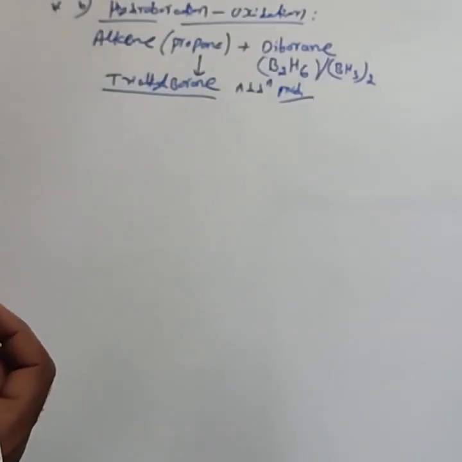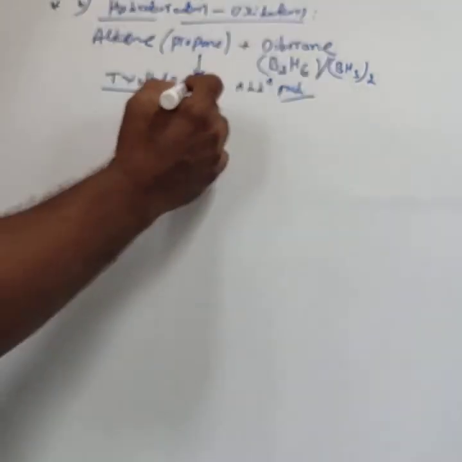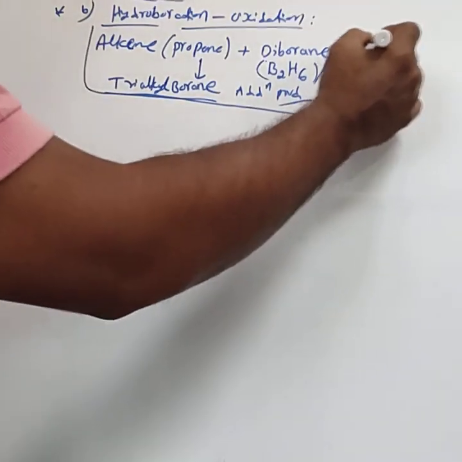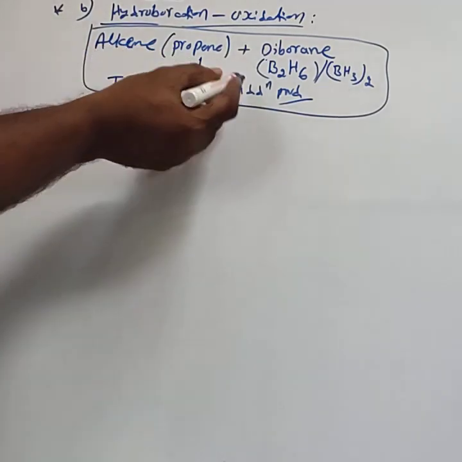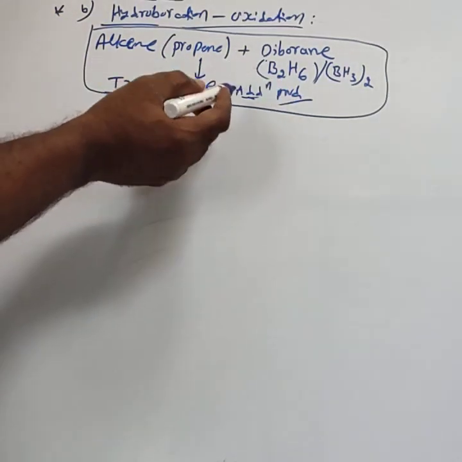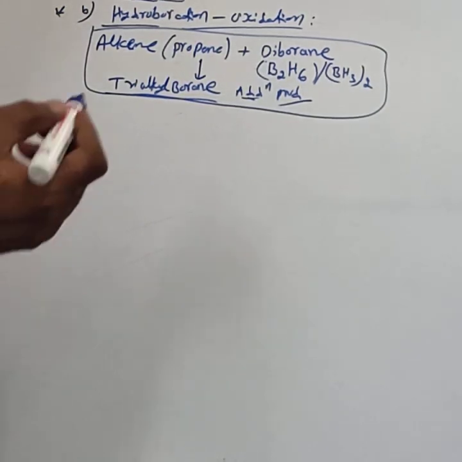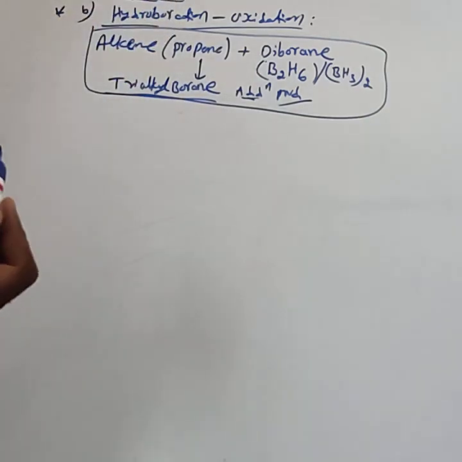Up to this point, alkene treated with diborane is called hydroboration. The addition product formed is a trialkyl boron or trialkyl borane. Up to the formation of trialkyl borane, it is a hydroboration reaction.